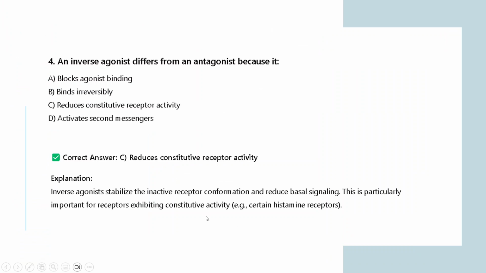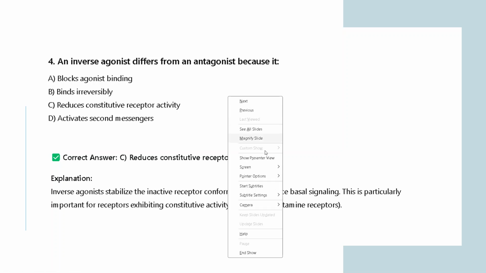So the inverse agonist stabilizes the inactive receptor conformation and reduces the basal signaling. This is particularly important for receptors exhibiting constitutive activity. So here they will inactivate your receptor molecule activity.